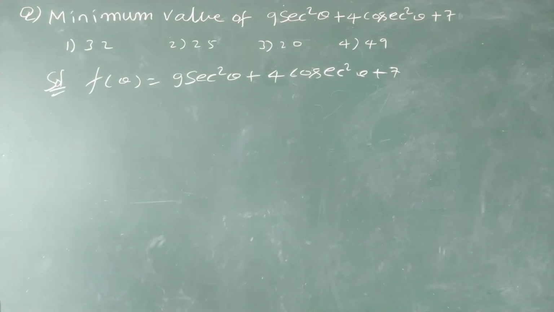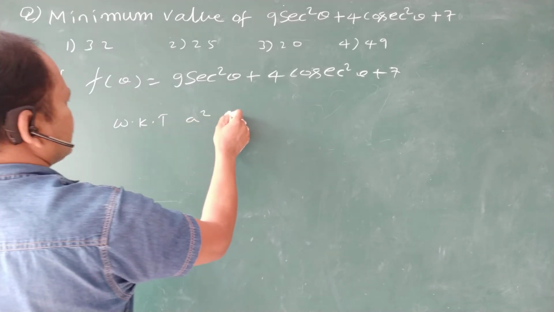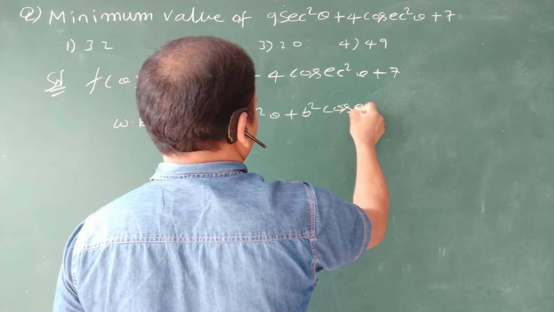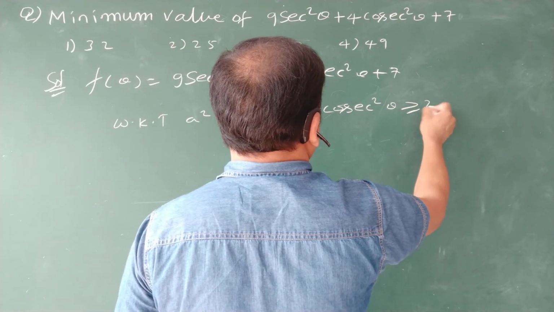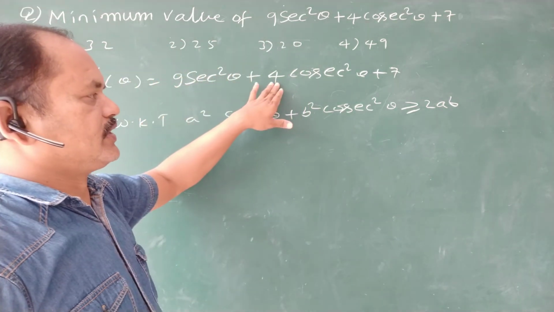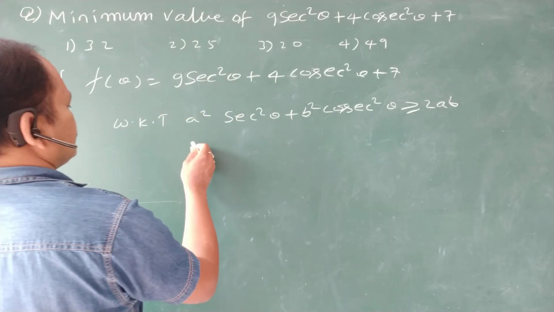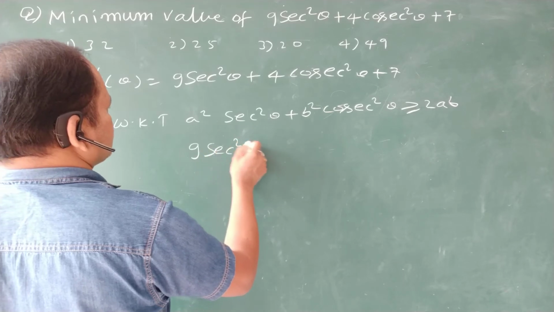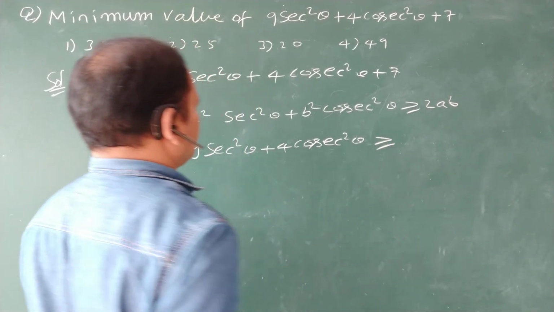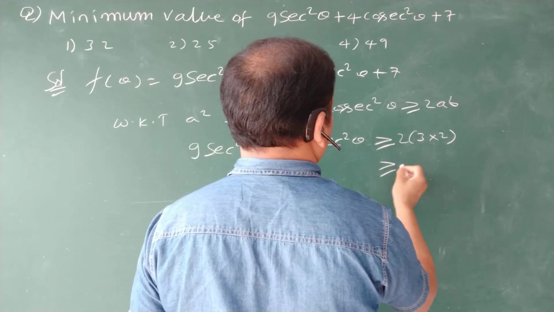First, we know that a square secant square theta plus b square cosecant square theta is greater than or equal to 2ab. Here a square is 9 and b square is 4, so a is 3, b is 2. According to this form, 9 secant square theta plus 4 cosecant square theta is greater than or equal to 2 times 3 into 2, which is greater than or equal to 12.